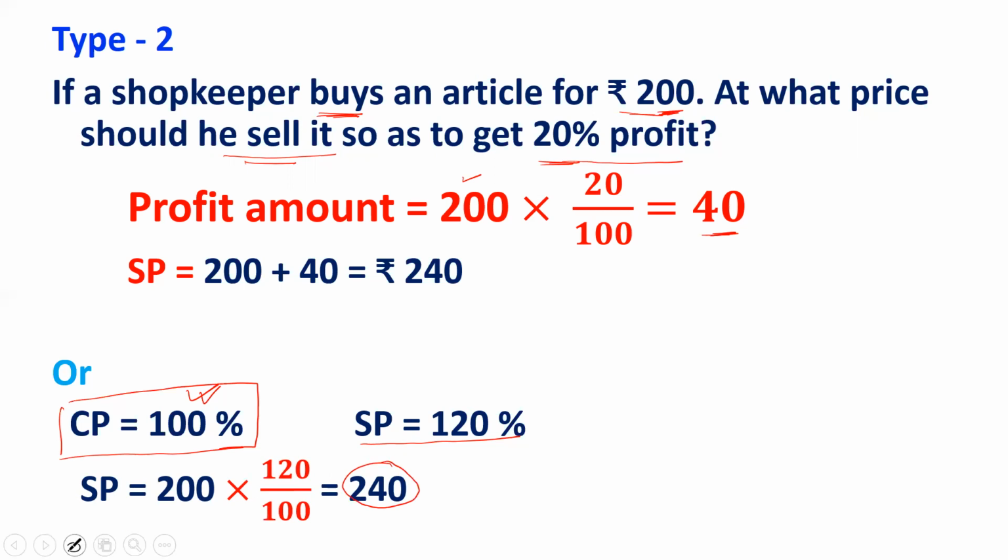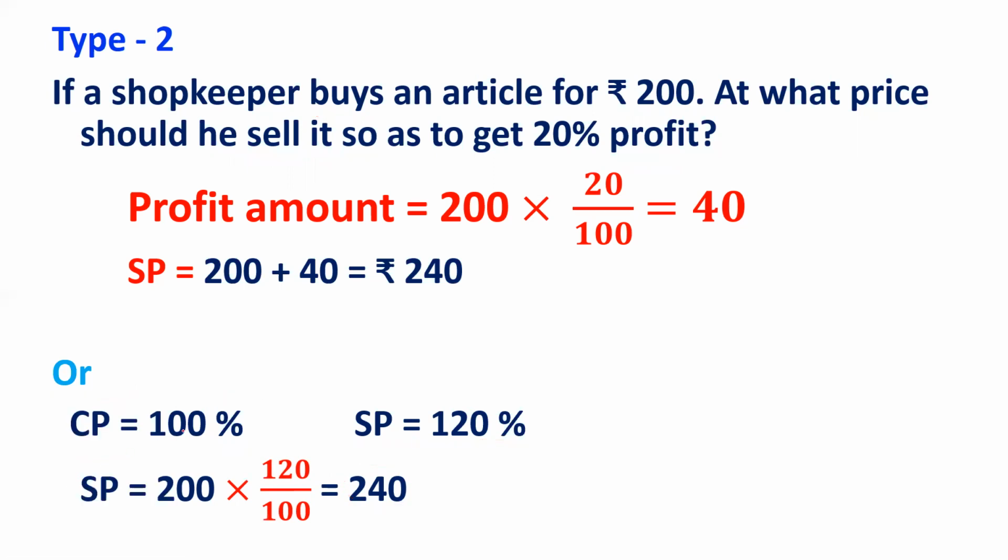I repeat, 120% of 200 is the selling price. This is very important concept, guys. I repeat, if profit of 20% is there, the selling price is 120% of the cost price. 200 is the cost price, into 120% will get that selling price directly. Or some students solve it by taking cost price as 1 and selling price is 1.2. So 200 into 1.2, the answer is 240. This is also correct.